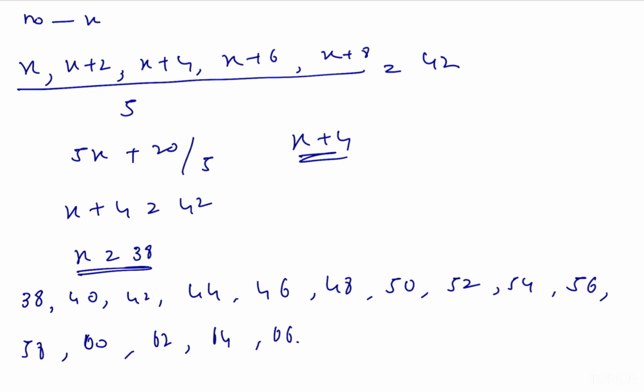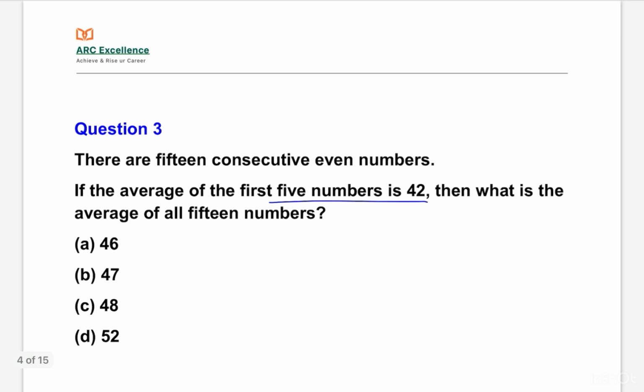Here they have asked about the average of these 15 consecutive numbers. 15 is an odd number, then the average will be the middle of these consecutive even numbers. Middle of these 15 numbers is the 8th one, so the 8th one is the average: 1, 2, 3, 4, 5, 6, 7, 8. So 52 is the answer. In the options 52 is there. Yes, this is the answer.